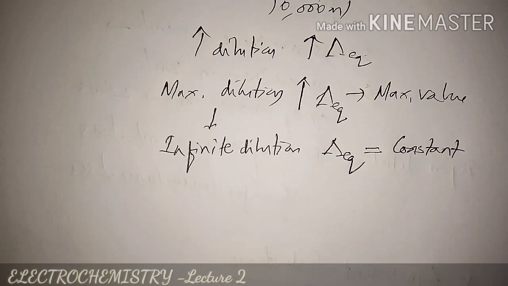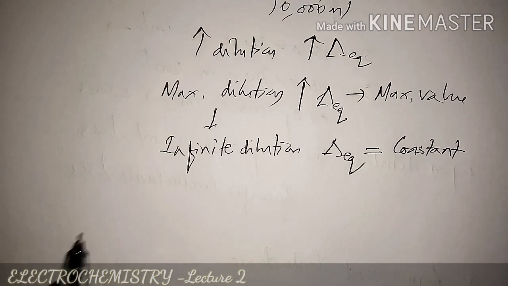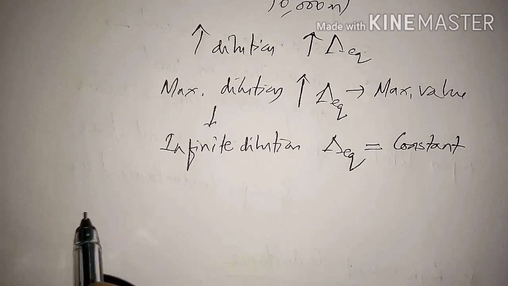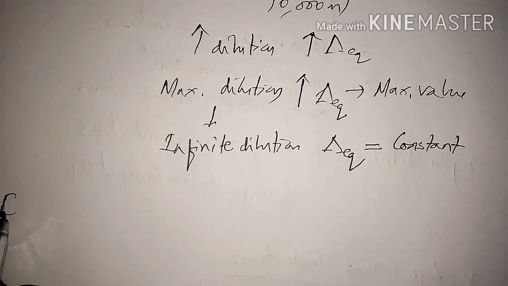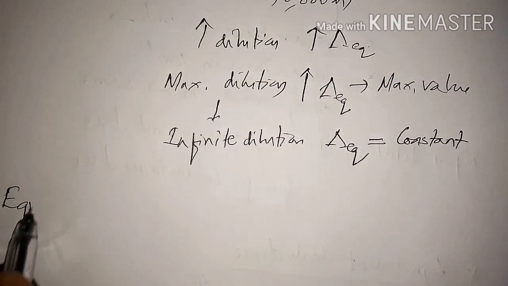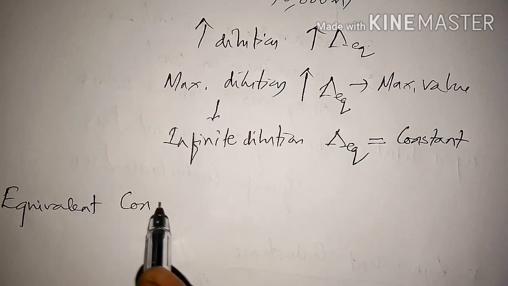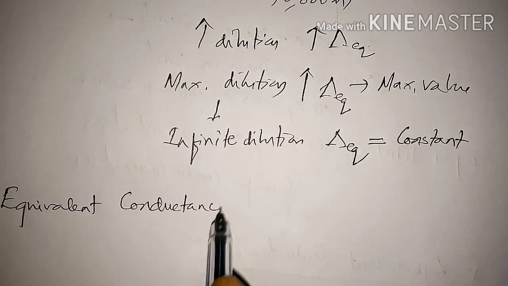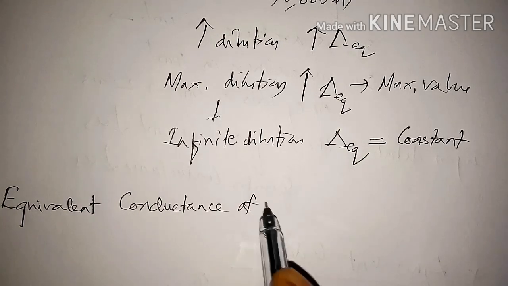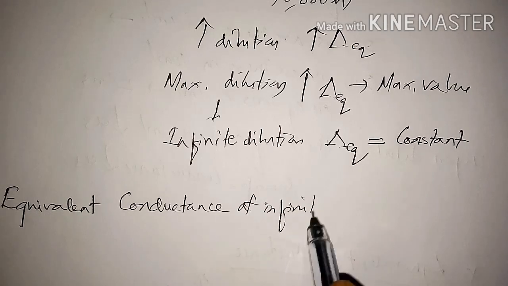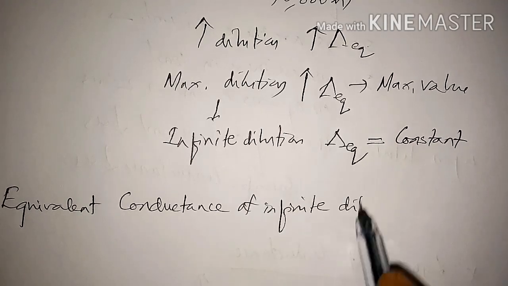That is known as the equivalent conductance at infinite dilution. We call it equivalent conductance at infinite dilution.